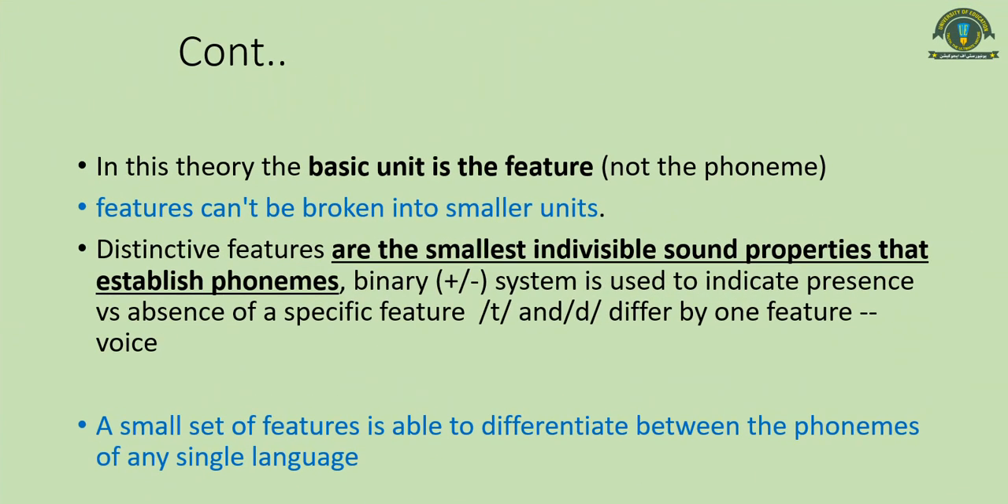Now, in this theory, the basic unit is the feature, not the phoneme, because features cannot be broken into smaller units. It is the smallest indivisible sound unit which can be analyzed. We analyze it through a binary system, which will be defined in the next slide as well. And the core idea of this theory is that a small set of features is able to differentiate between the phonemes of any single language.